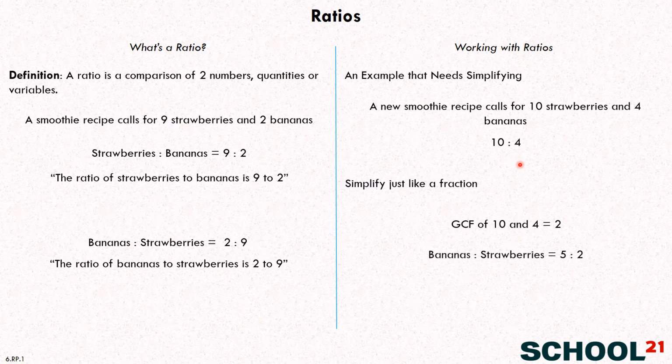2. Okay, good. So then we could write this statement here. 5 to 2, right? Yeah. And how would you say that statement? The ratio of bananas to strawberries is 5 to 2.